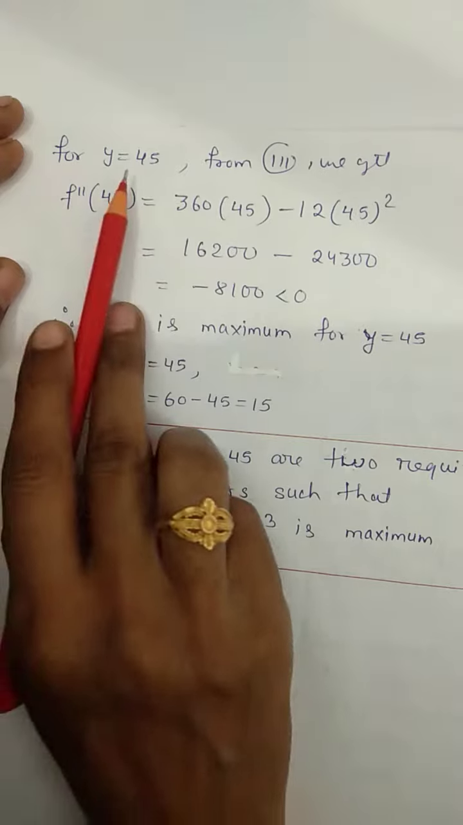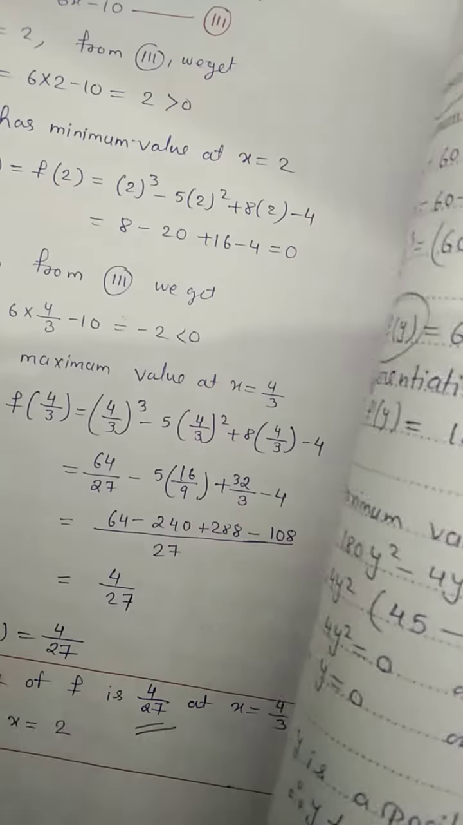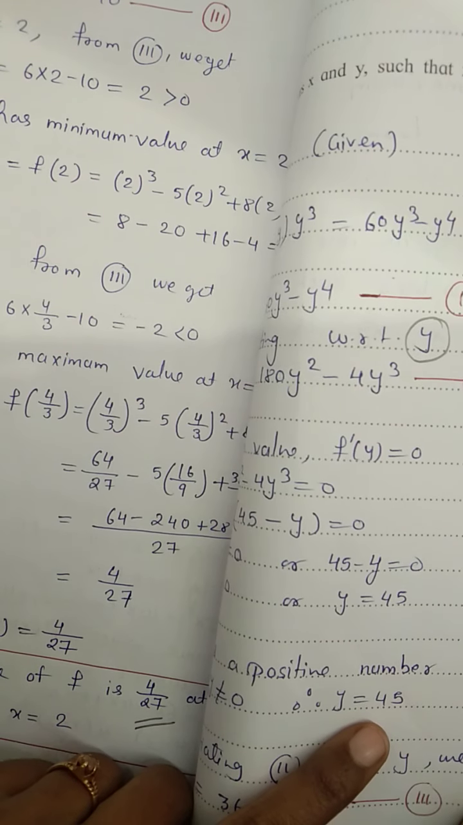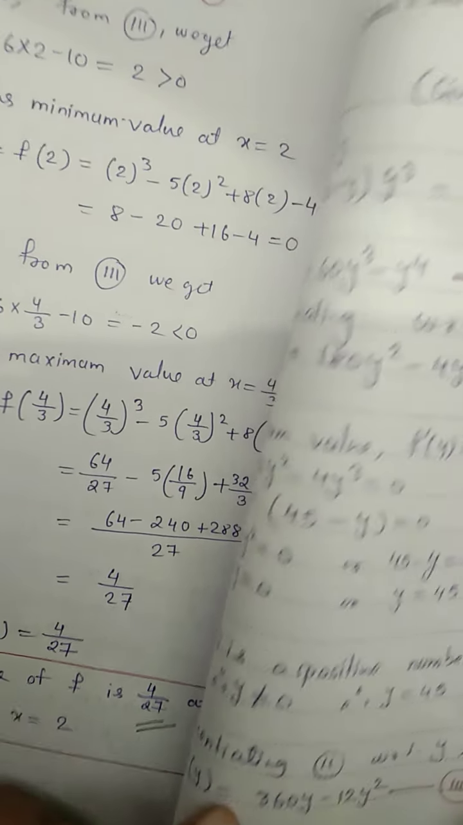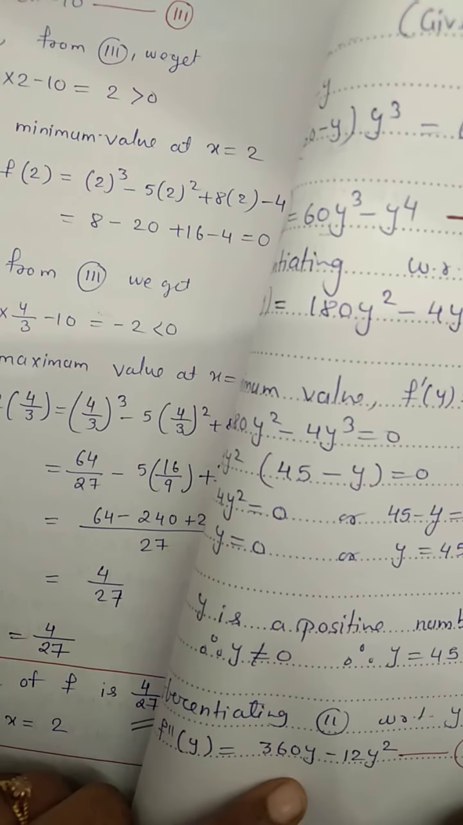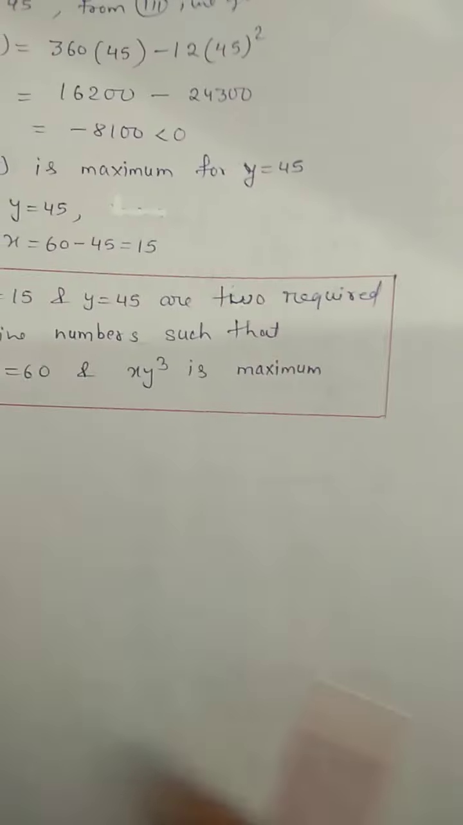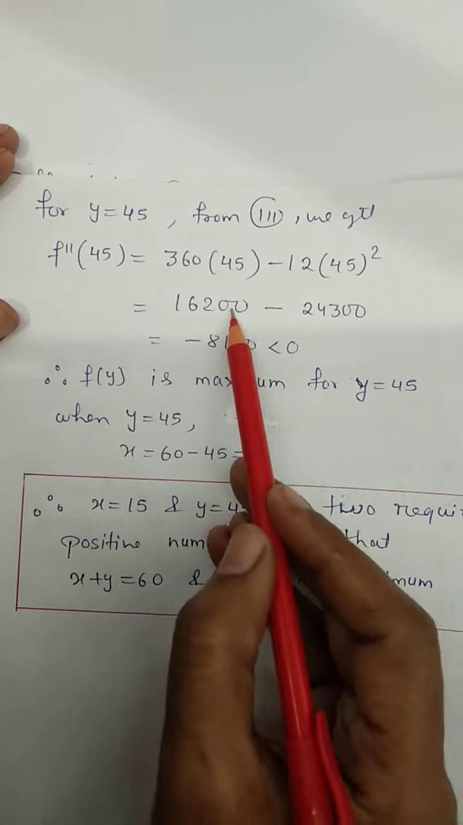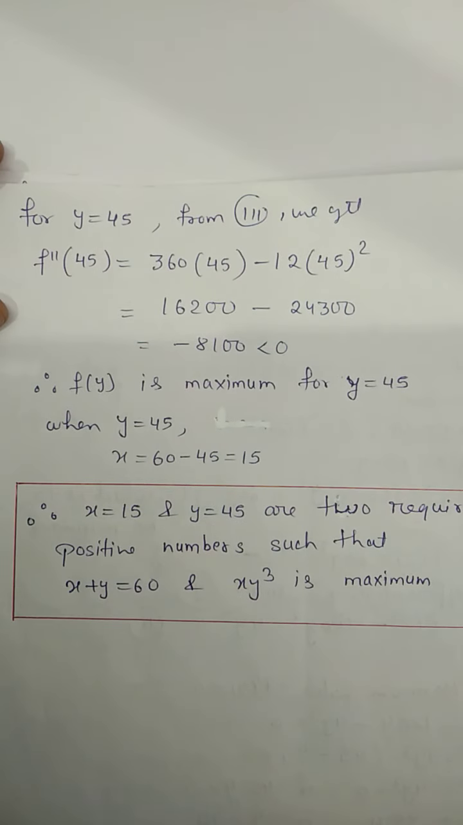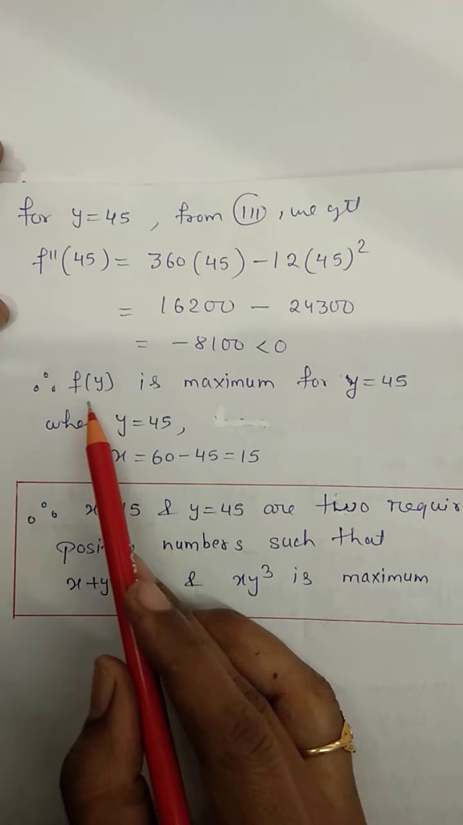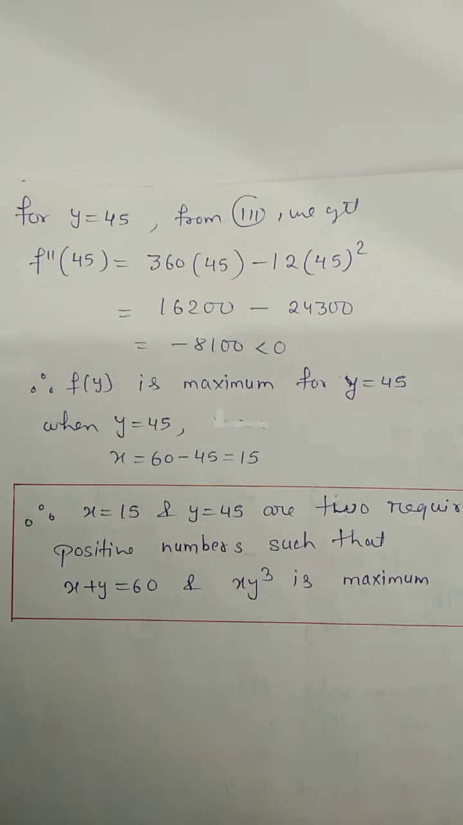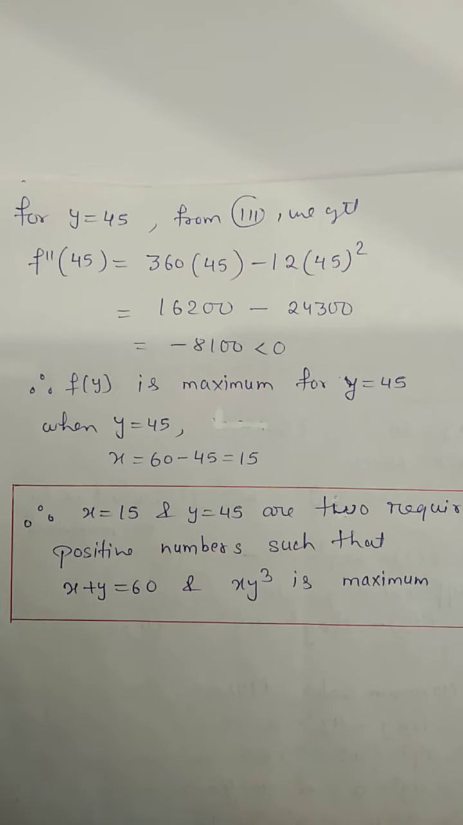Now for y, we are getting two values. One is y equal to 0 which we have removed, second is y equal to 45. Let us put this value of y equal to 45 in the second derivative which we have got over here, that is 360y minus 12y square. After solving you will get a value which is negative. Therefore I can say that f of y is maximum for y equal to 45. Now it is verified that yes, when y is 45, the function is going to be maximum.